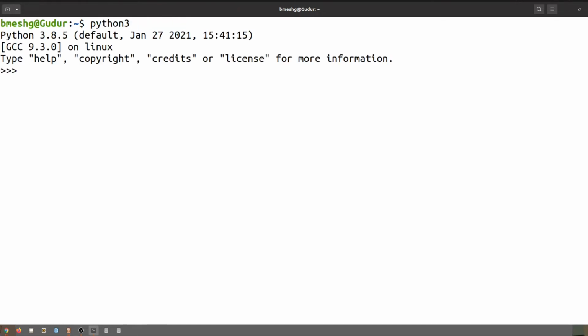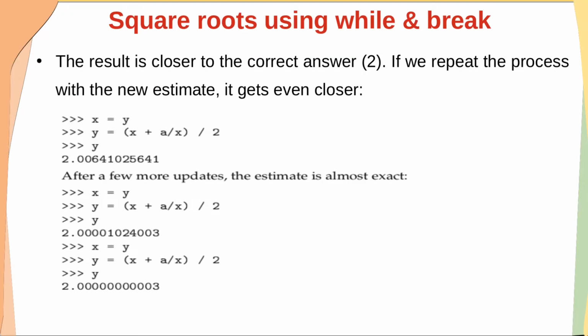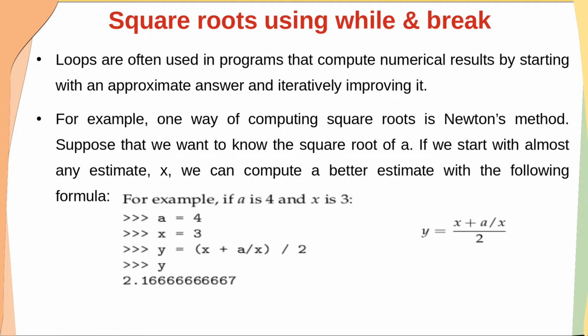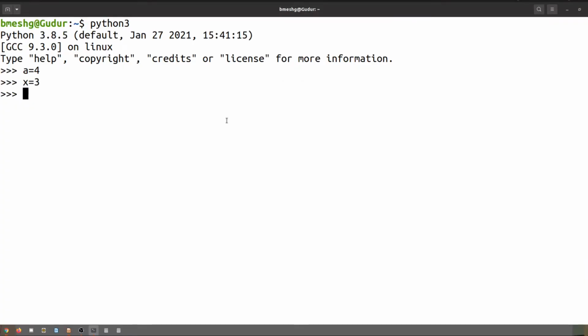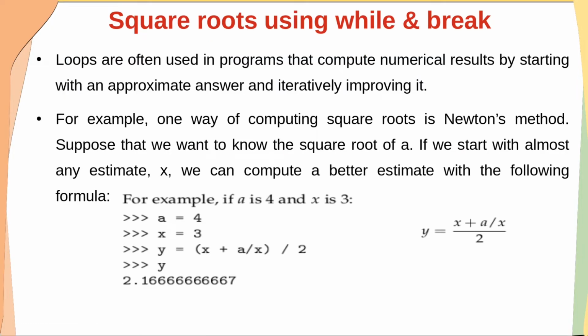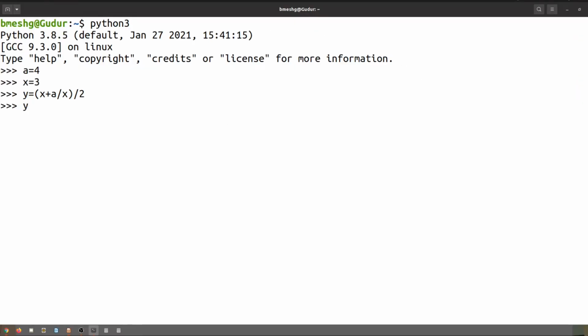Let me take initially a is equal to 4 and x is equal to 3. Later, say we want to find the estimation using the formula. The formula is y is equal to (x plus a by x) divided by 2. Afterwards, we are going to print y. So I'll write y. Now say we had taken the estimate as 3, but the new estimate is 2.166665.